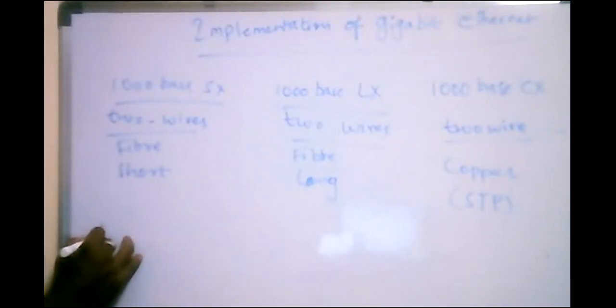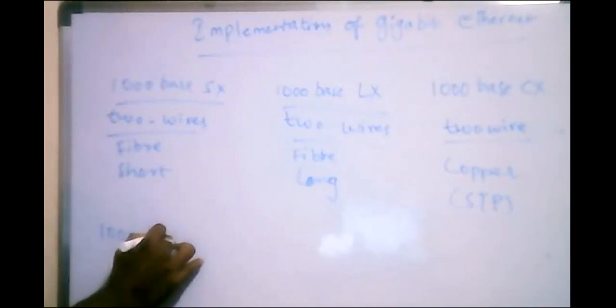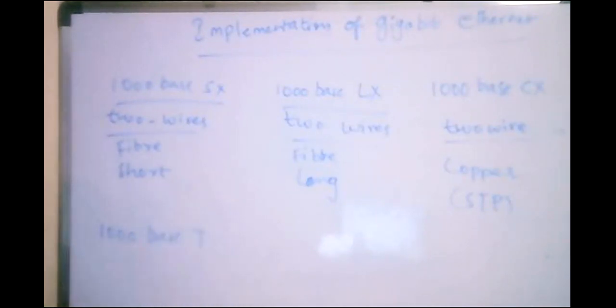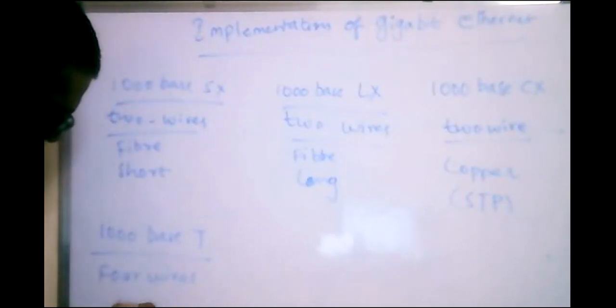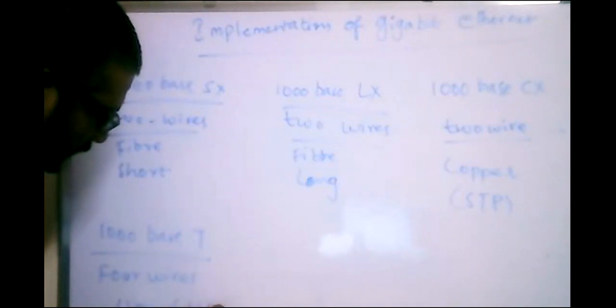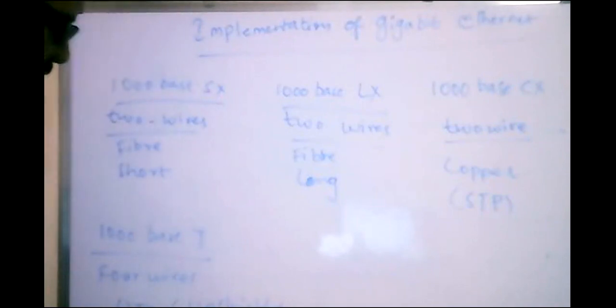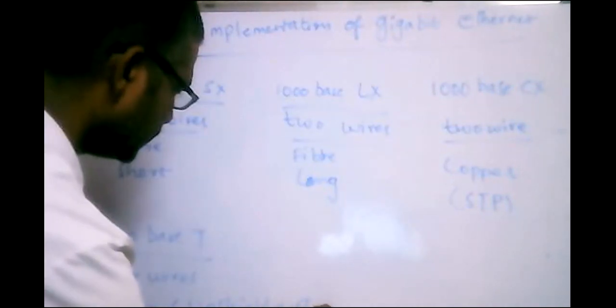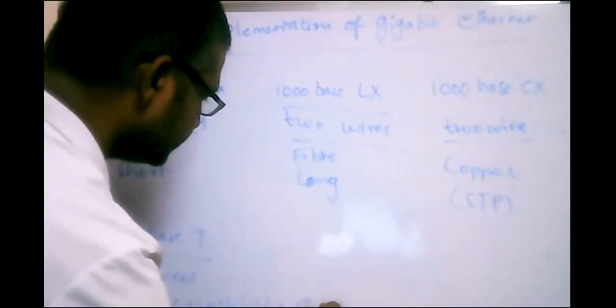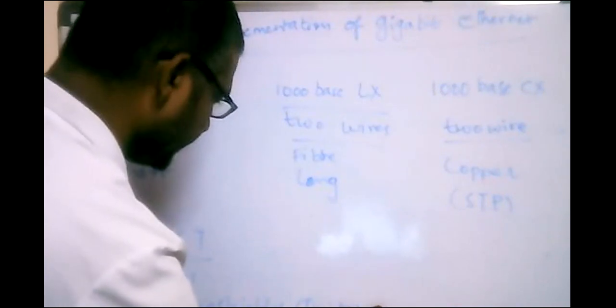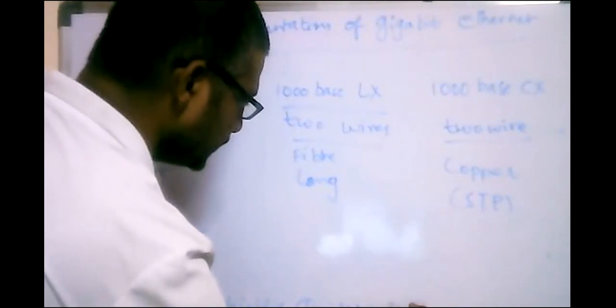Now coming to the fourth one, 1000 base T, which uses 4 wires of UTP, that is unshielded twisted pair cables.